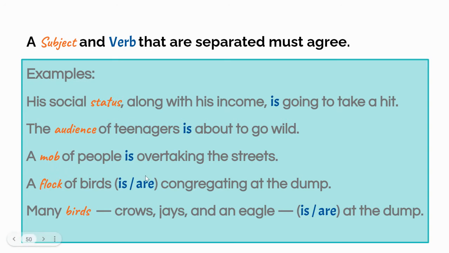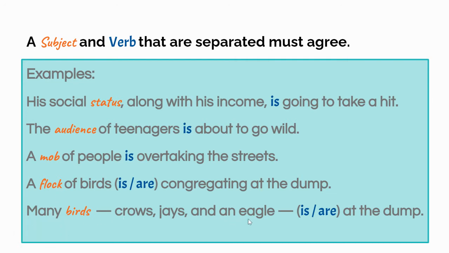Same with this next one. A mob is overtaking the streets. A mob of people. If you see "of," you can just cross that out when you're trying to figure out your verb because it is not part of your subject. It's always extra. Same with flock of birds. So we're doing the flock is congregating. I should have let you pause there and figure it out yourself.